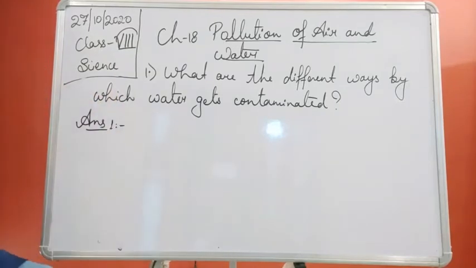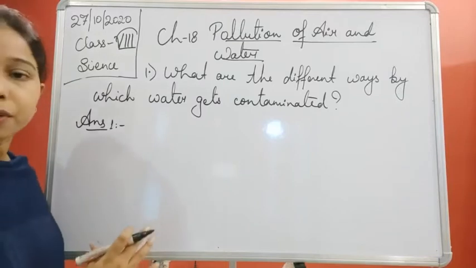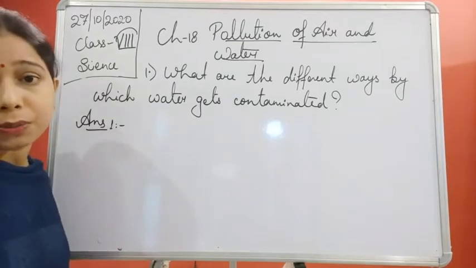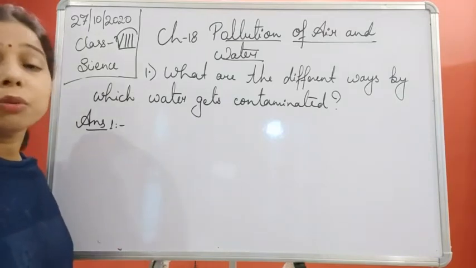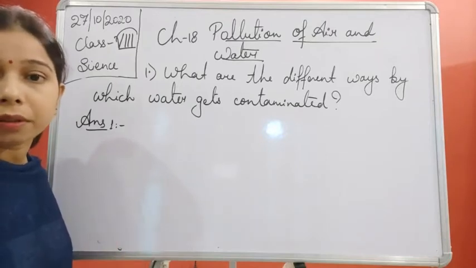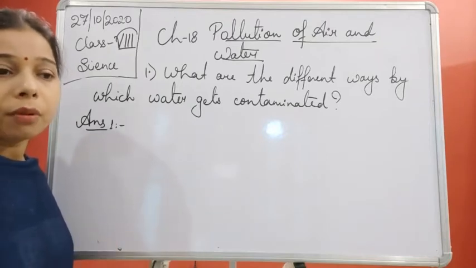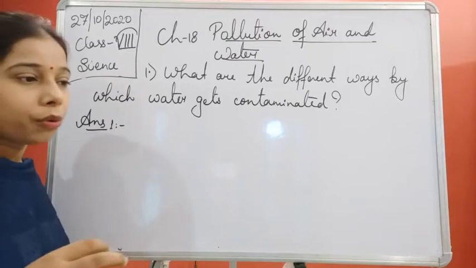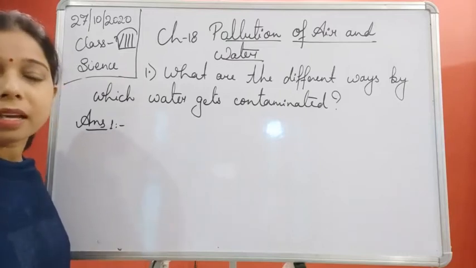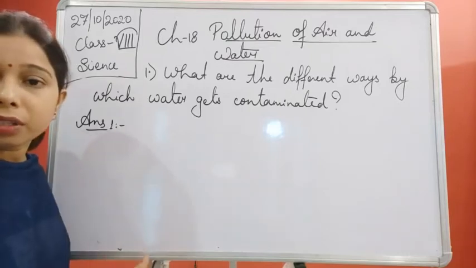So you see, students, we'll start from ourselves: the people are responsible. How? People dispose of garbage in the water. You have seen wrappers, household waste products and everything being thrown into the water.